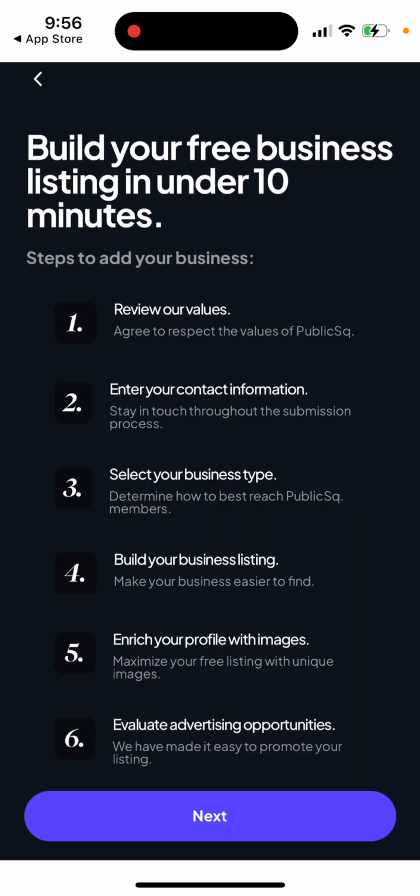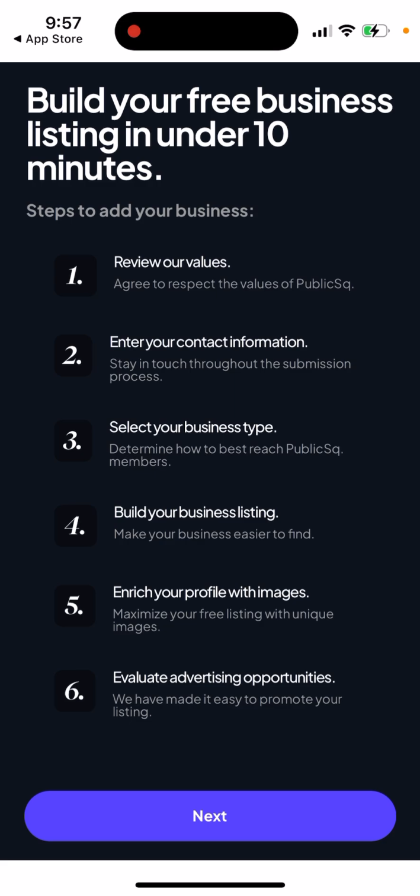Then if you want to add your business, here are the steps. Steps to add your business: you need to review the values and agree to respect the values of PublicSq, enter your contact information, stay in touch throughout the submission process, select your business type, build your listing, enrich your profile with images, and then there are some advertising opportunities.